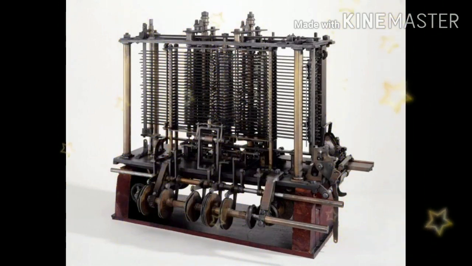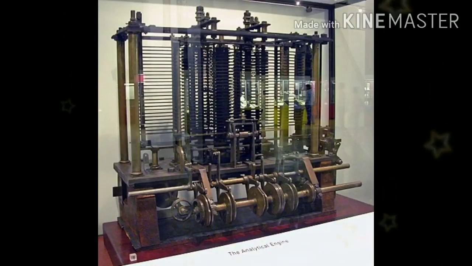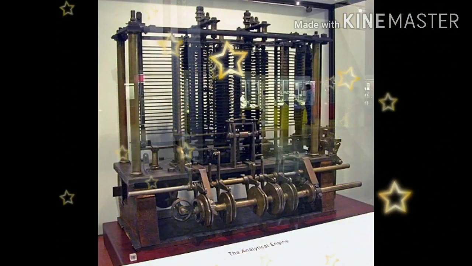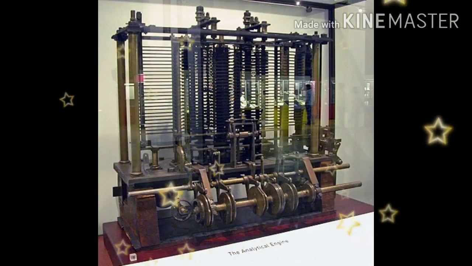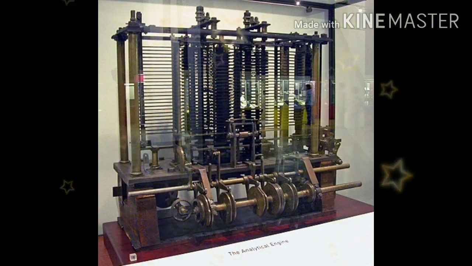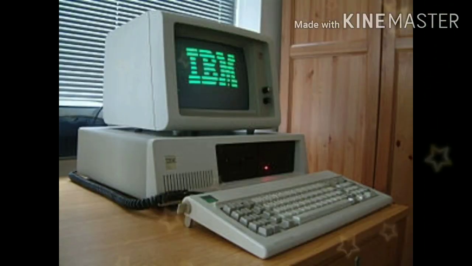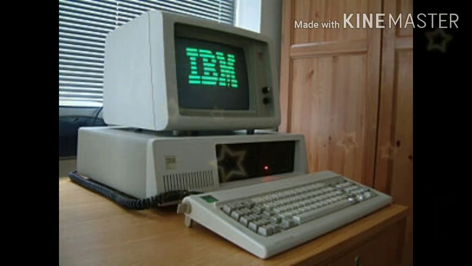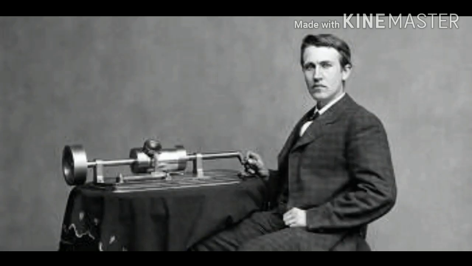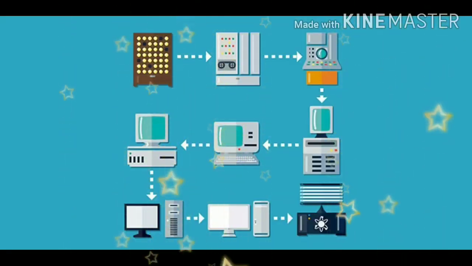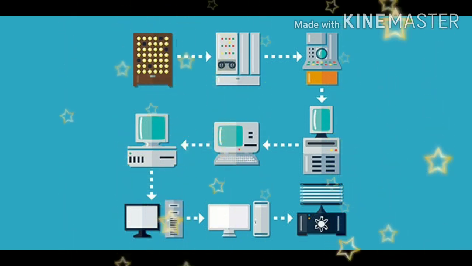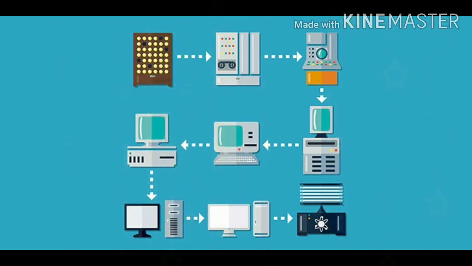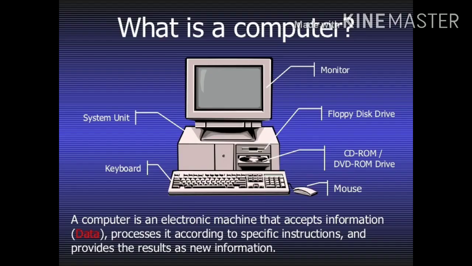The first generation period is from 1937 to 1946. In 1937, the first electronic digital computer was built by Dr. J.V. Atanasoff and Clifford Berry. It was called the Atanasoff-Berry computer, that is ABC. In 1943, an electronic computer named the Colossus was built for the military. Other developments continued until 1946.